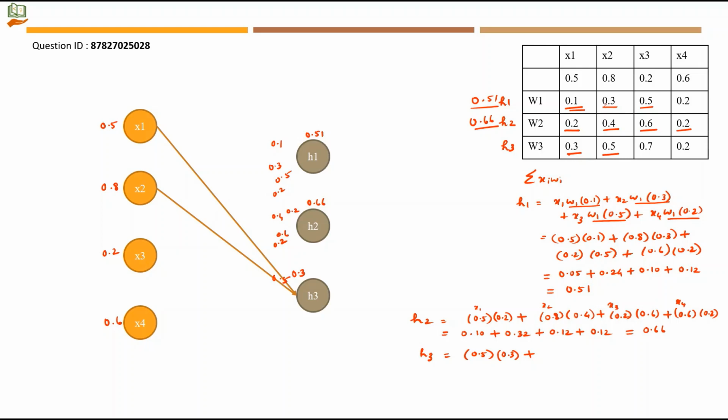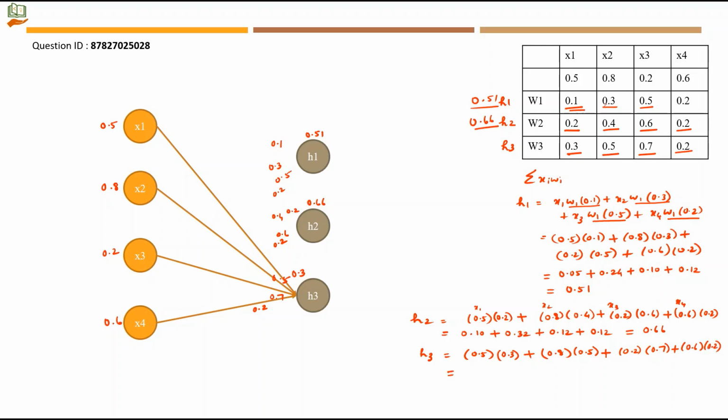So X value will be 0.8 and the respective weight will be 0.5 plus X3 to H3 will have a value of 0.7. We will multiply x3 0.2 and the respective weight 0.7 plus x4 to H3. It is 0.2. So 0.6 is for x4 and the respective weight is 0.2.